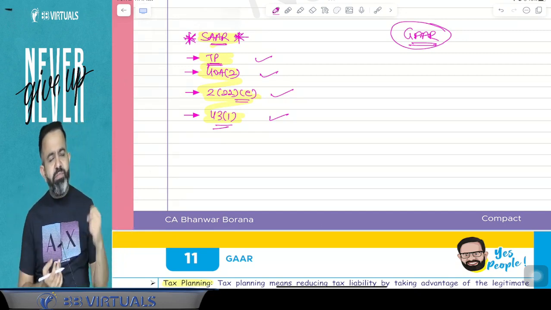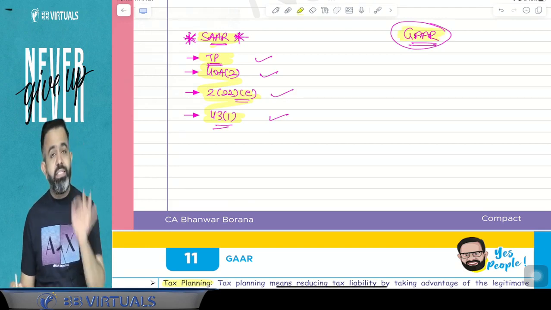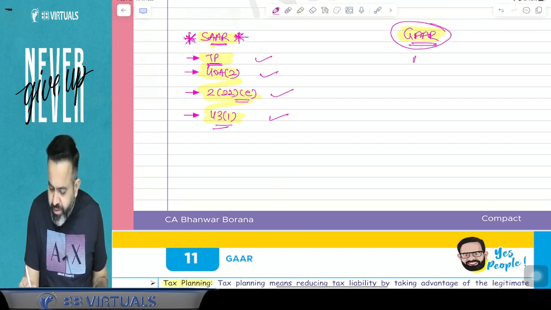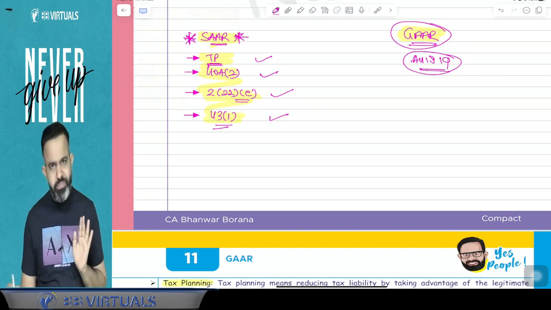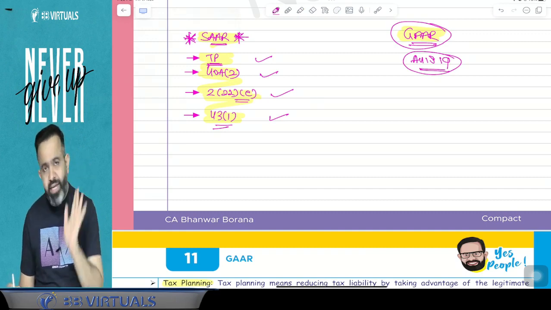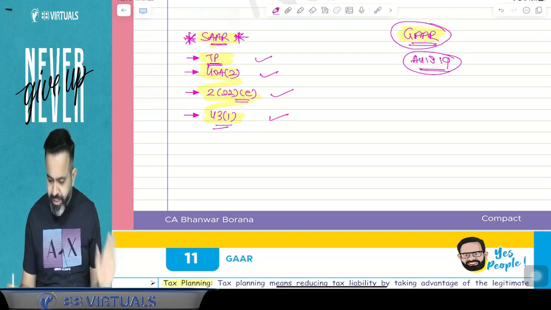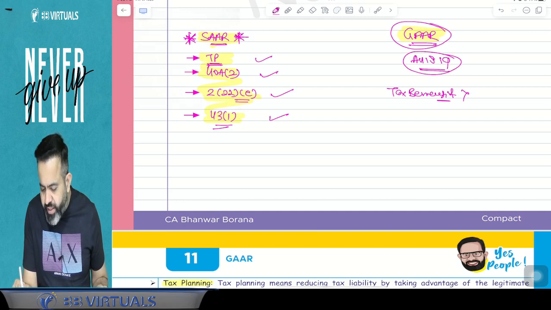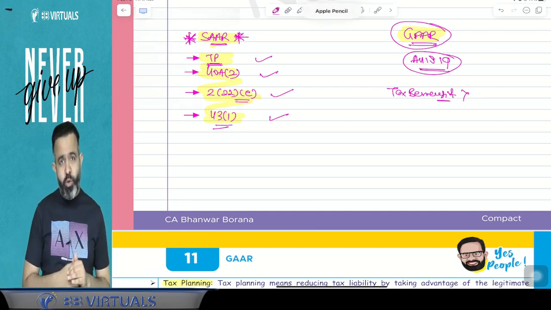So when the government got fed up with the people, the government started imposing the GAR. GAR is very simple. GAR is applicable from assessment year 2018-19. Under GAR, they have written that suppose you are doing tax avoidance and you are taking a tax benefit, and that tax benefit is more than 3 crore rupees, means you are using the loophole of the law.